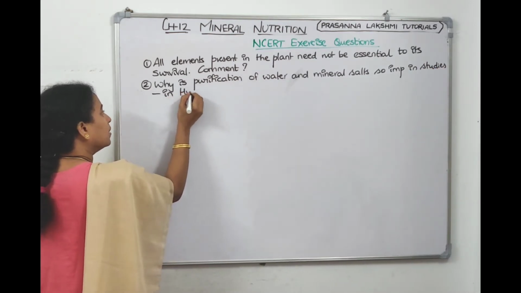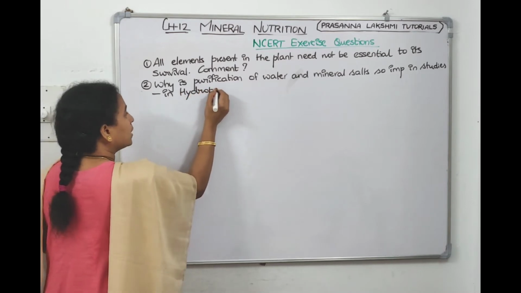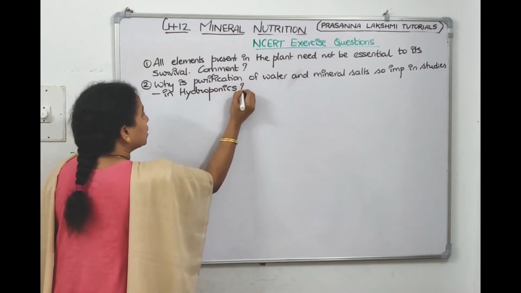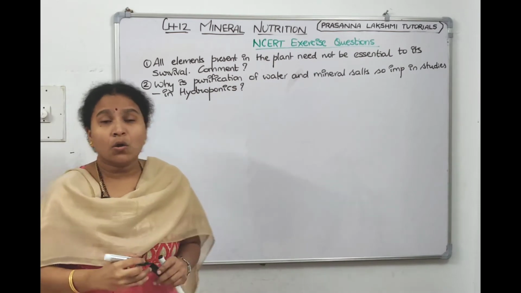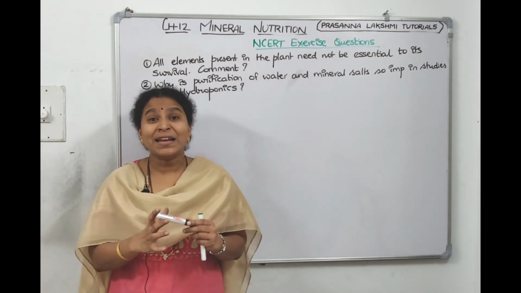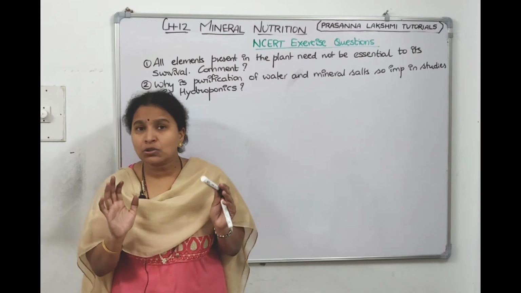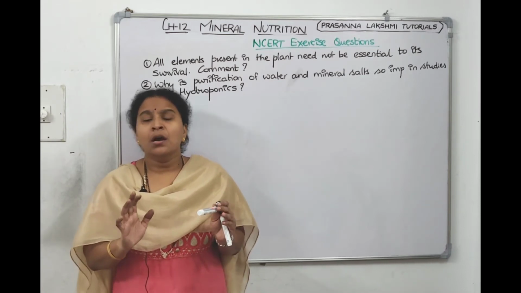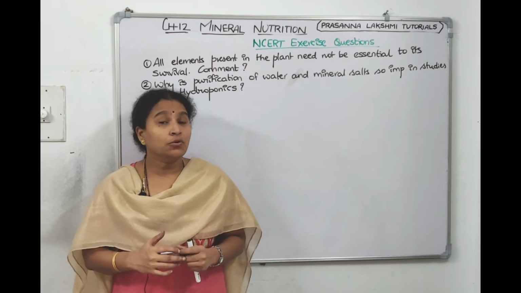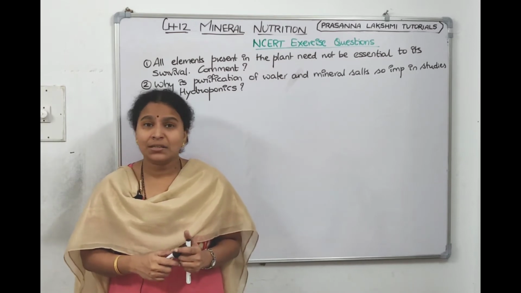Now children, tell me, what is hydroponics? Growing plants in soilless culture, without soil. If you are growing a plant in a nutrient solution, that's called hydroponics. Who discovered this technique? Julius von Sachs discovered this technique, right?